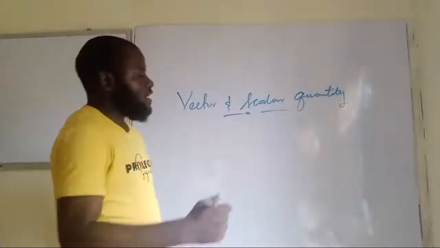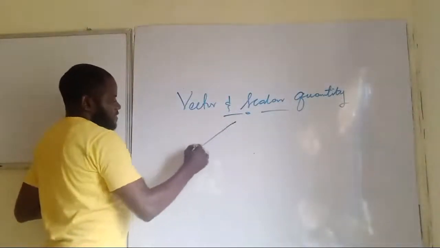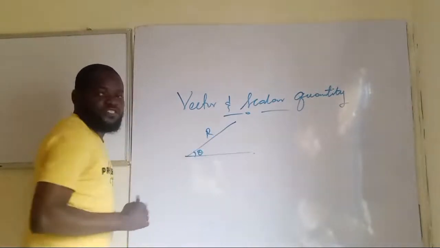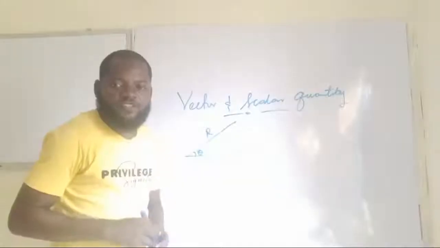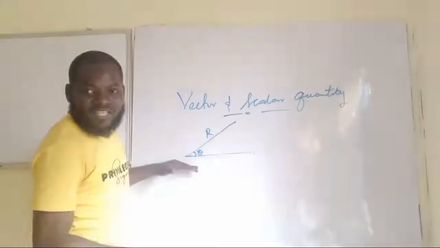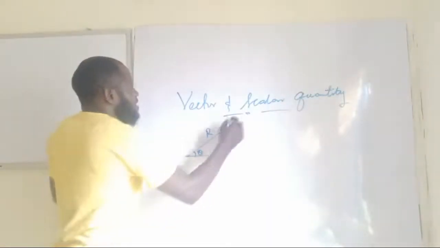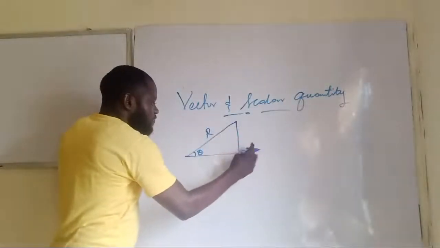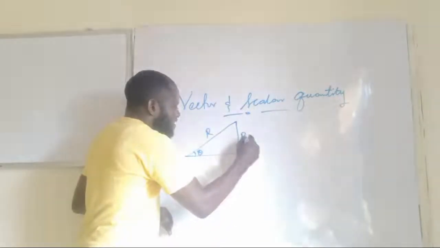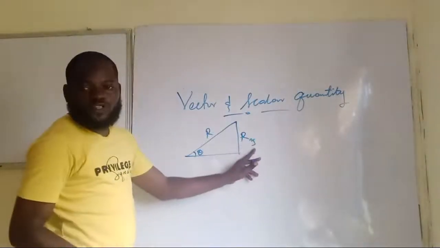How do we mean? If I have a vector like this, vector R, and it makes an angle theta with the horizontal. This vector R that you are seeing has a support along the horizontal axis, and at the same time has a support along the vertical axis. Are you getting this now? So the support along the vertical axis, let's write it as R sub y.